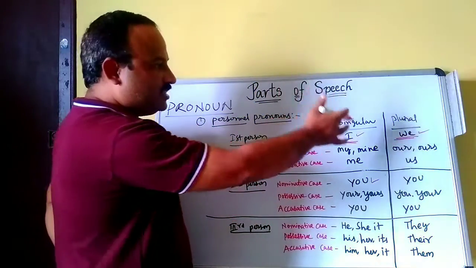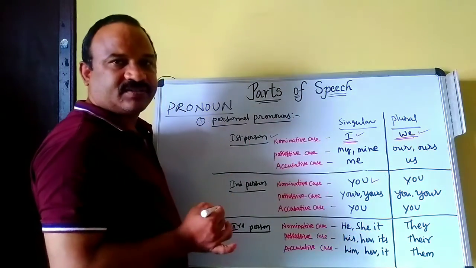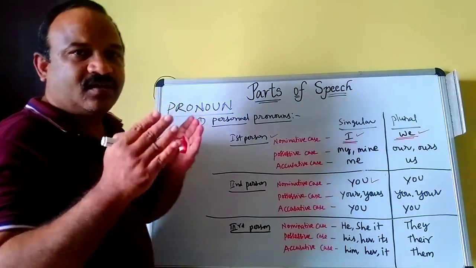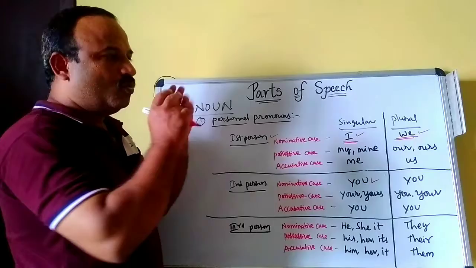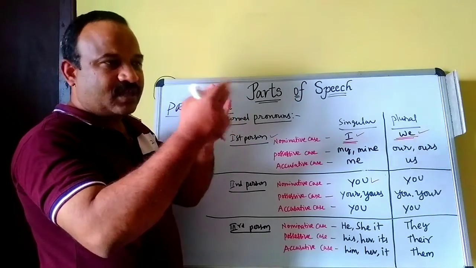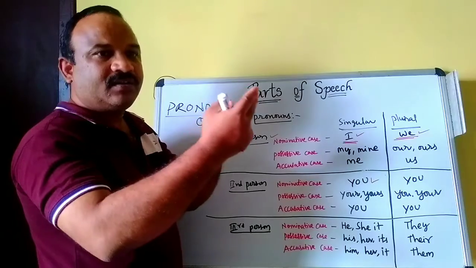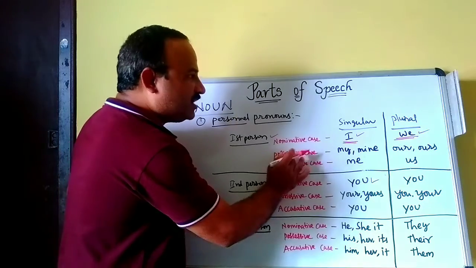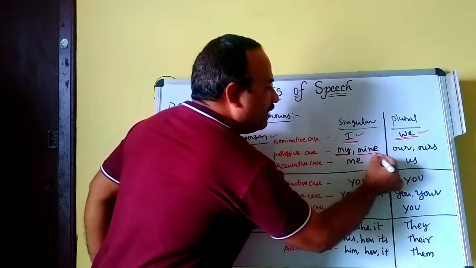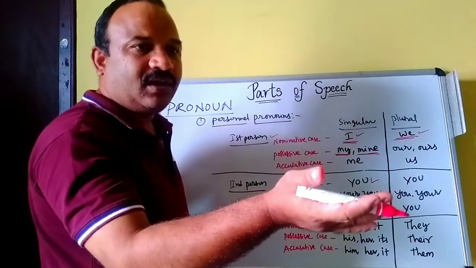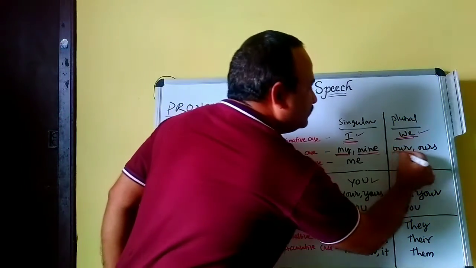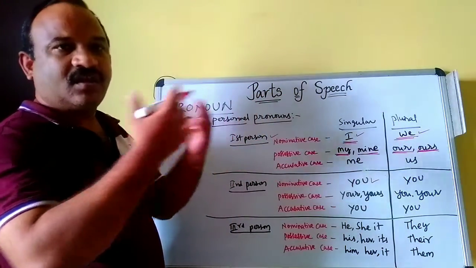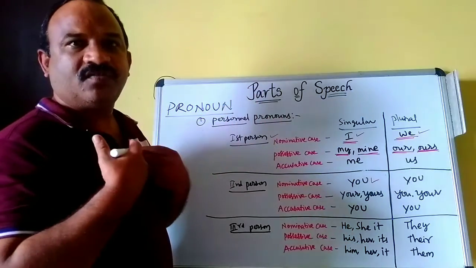It is also subject, so it is in the nominative case. Possessive case. What is possessive case? Possessive case means ownership. Whose book is this? It's my book, or this book is mine. So in the possessive case, singular, my or mine. If it is plural, our or ours. This house is ours.